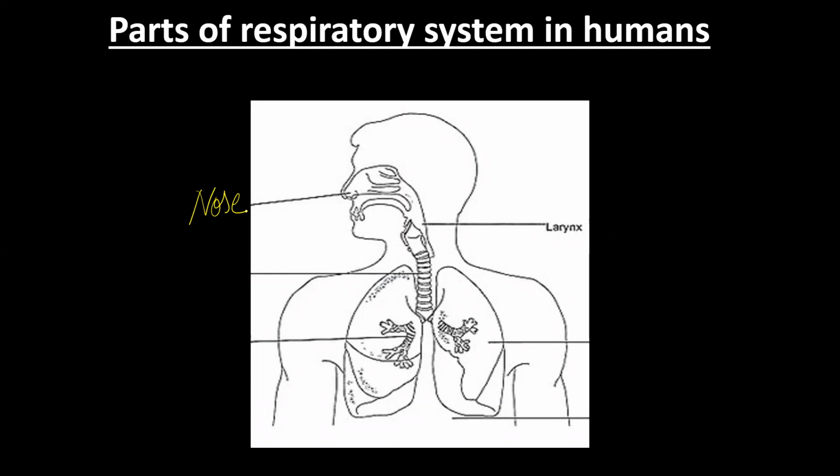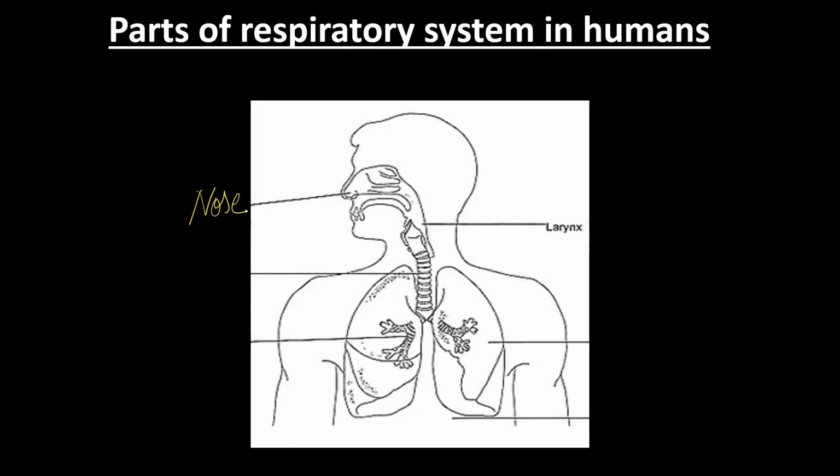Because when we breathe through the nose, the nose will trap all the dust particles, and microbes are also trapped in the mucus inside the nose. The mucus is a sticky substance, and the hairs maintain the temperature of the atmospheric oxygen going to the body. That's why the nose plays a vital role in respiration.